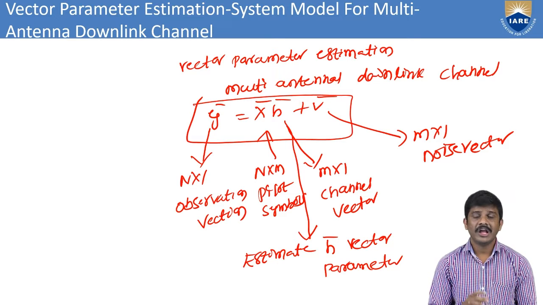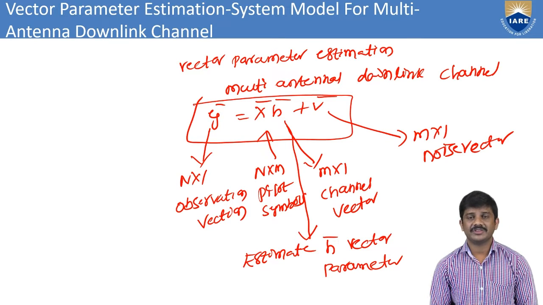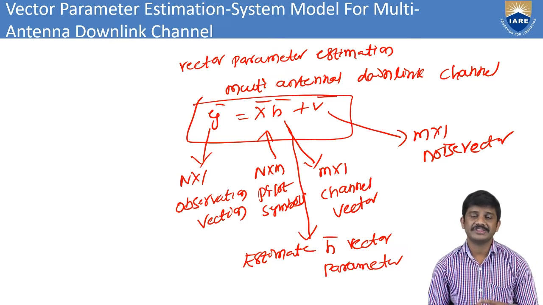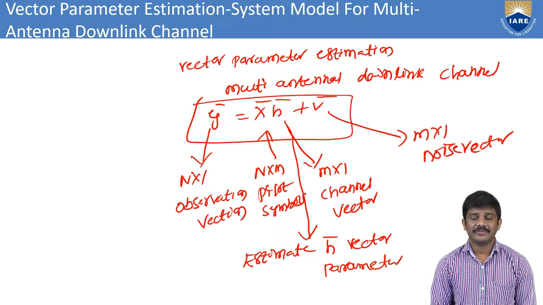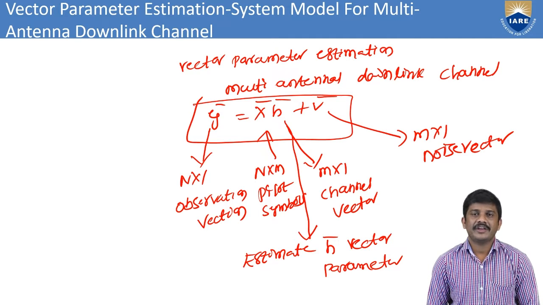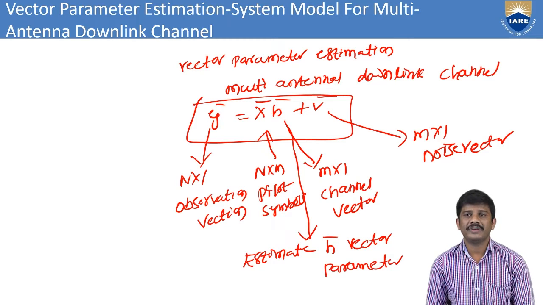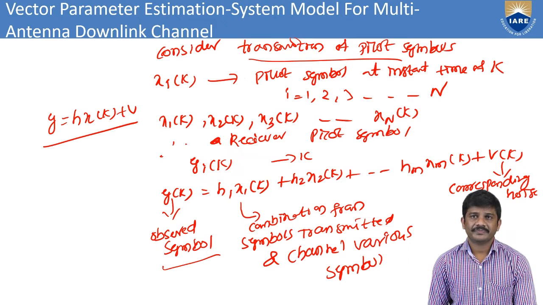Here we have the observation vector, and also the pilot symbol vector, that is X bar, and the channel vector, that is H bar, plus V bar, the noise vector. Here we have the different matrices, and finally we can go with the estimate of the H bar vector parameterization. Then we can go with the channel estimation for the multi antenna downlink. Once we see how we can find these parameter estimates, we can go with this one.